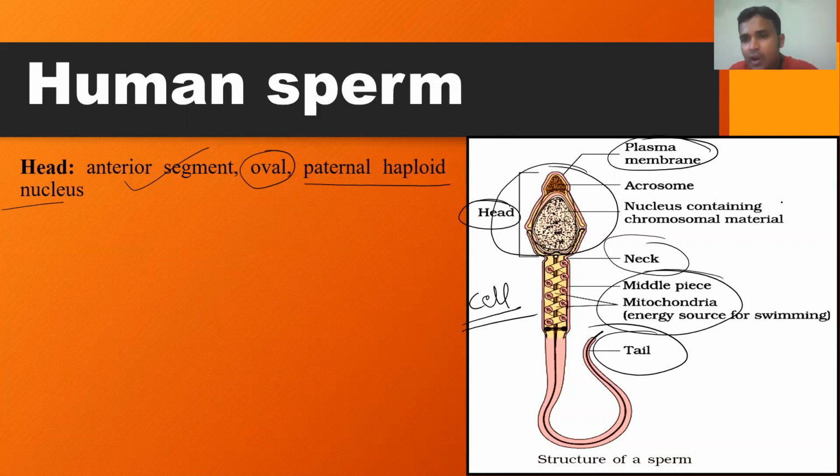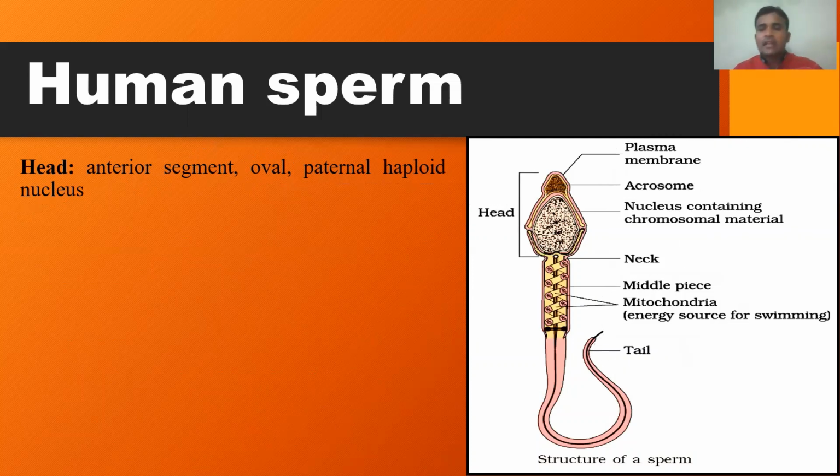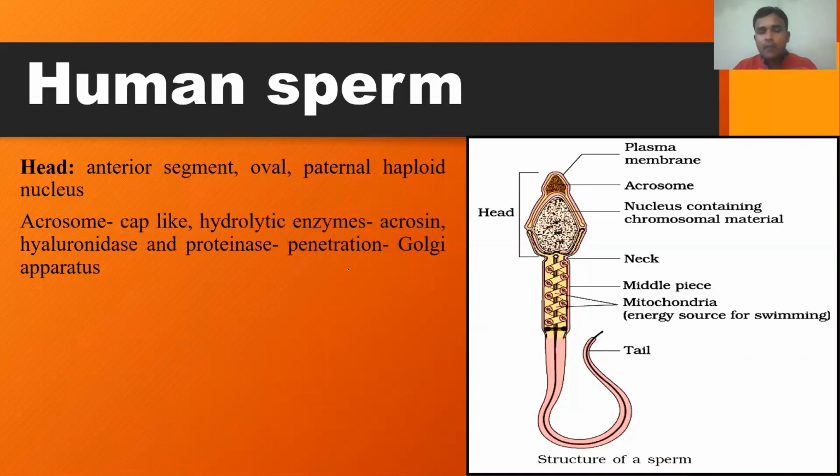This is the haploid nucleus. Haploid means it consists of 23 chromosomes, not 23 base, 23 chromosomes. And this is called the paternal chromosome. So the nucleus consists of a haploid set of chromosomes. And the sperm head, at the apex region, is covered by a cap-like structure that is called the acrosome.